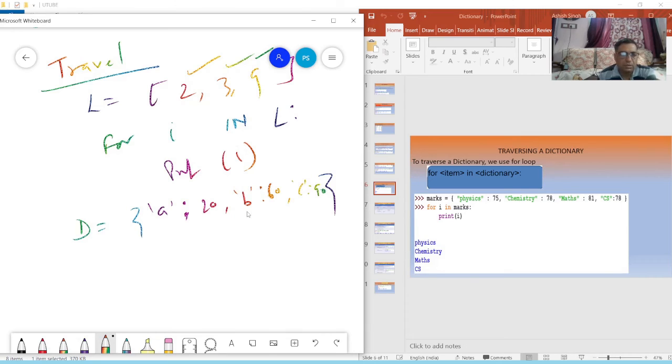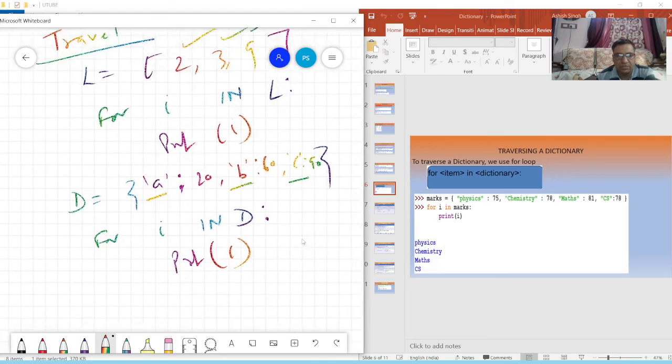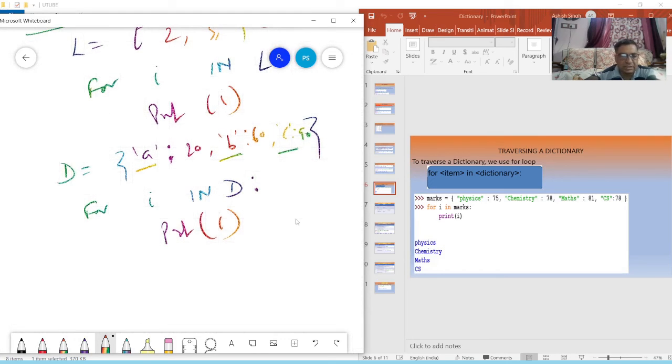So for I in D, print I: first it will take this index, next time this index, next time this index. It will print the index, that means the key. So it will print A, B, C.